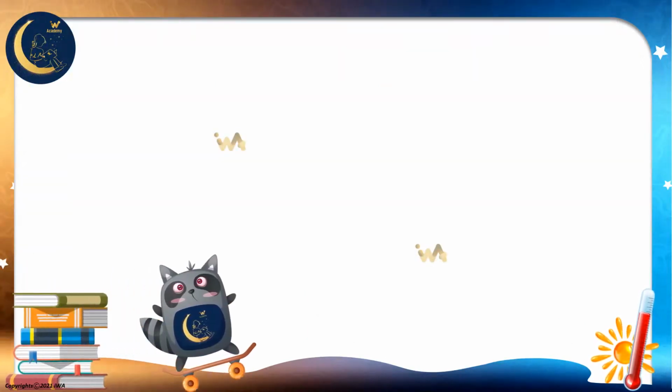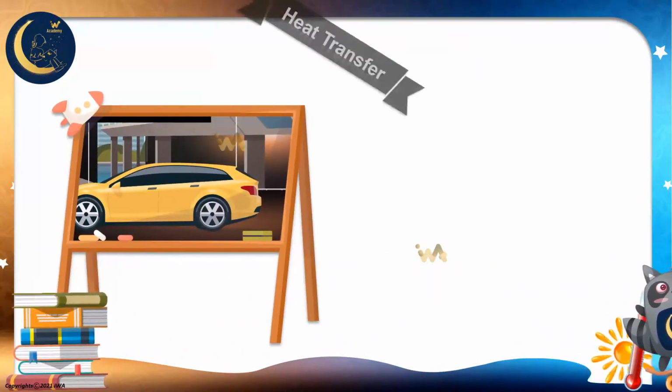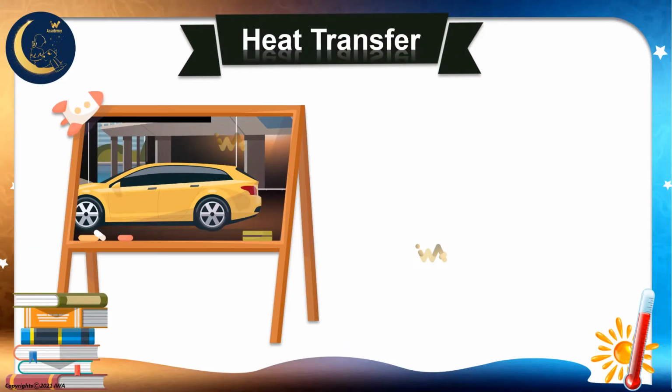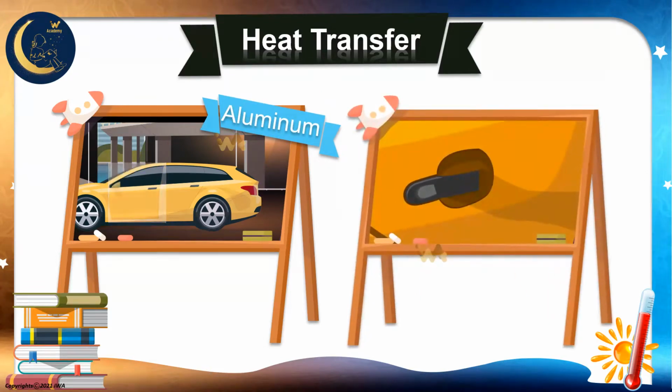So, my friends, there are materials that allow heat to travel through them, so we feel its heat, such as the aluminum that the car door is made of. And there are materials that do not allow heat to travel through them, so we do not feel the heat, such as the plastic that the car door handle is made of.